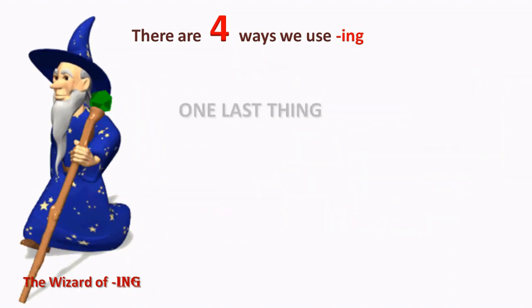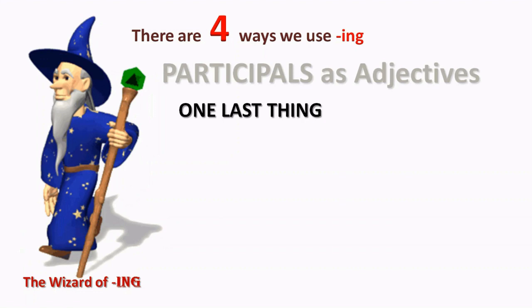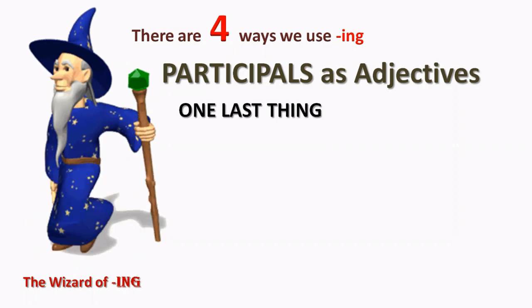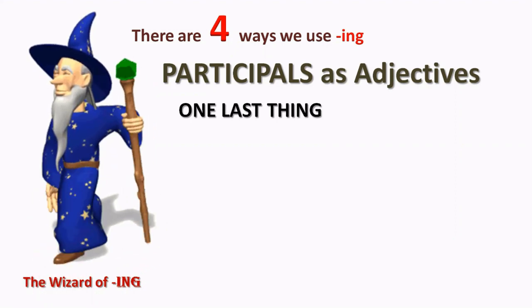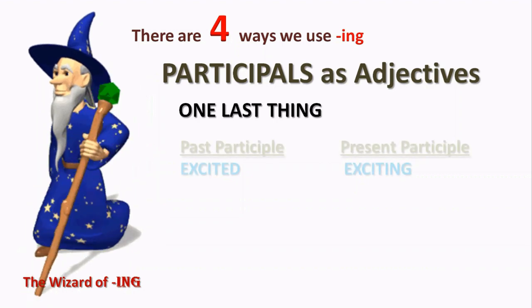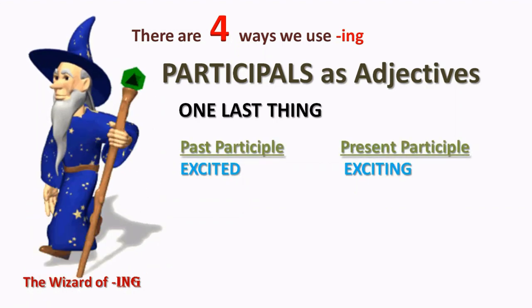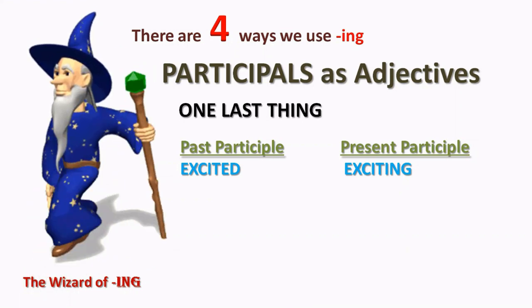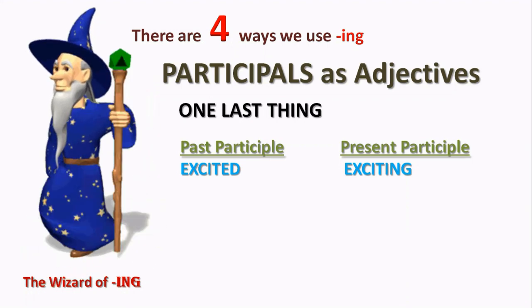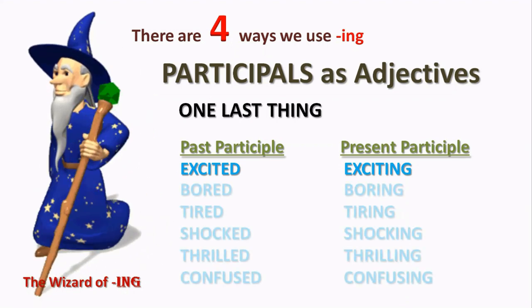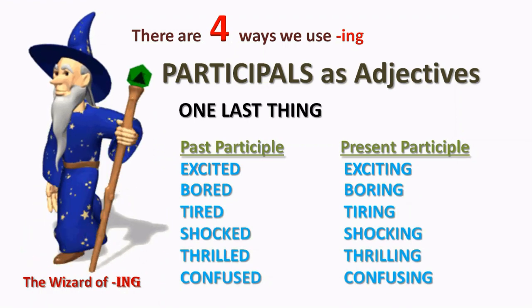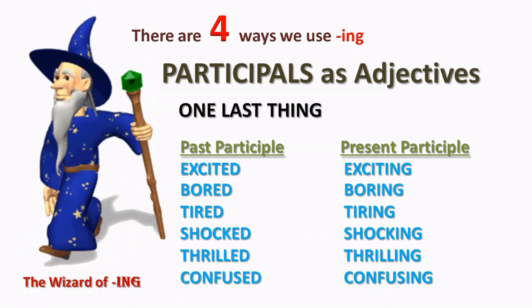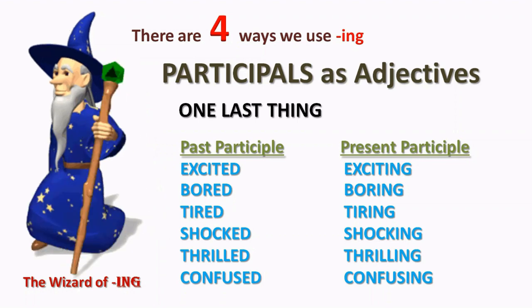Now, there's one last thing that I want to cover with you. We talked about participles as adjectives, and actually, remember there's the past participle and the present participle. Now let's look at those. Here we have the verb to excite. The past participle is excited and the present participle is exciting. So for all regular verbs, this is true. And if we look, here's a whole other list of verbs, the past participle and the present participle. Bored and boring, tired and tiring, shocked and shocking, thrilled and thrilling, confused and confusing.